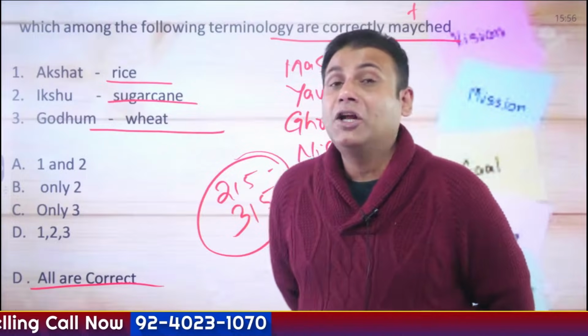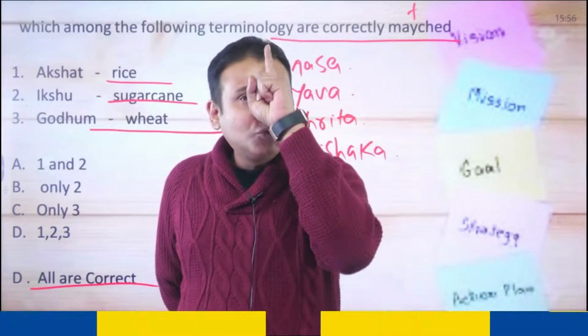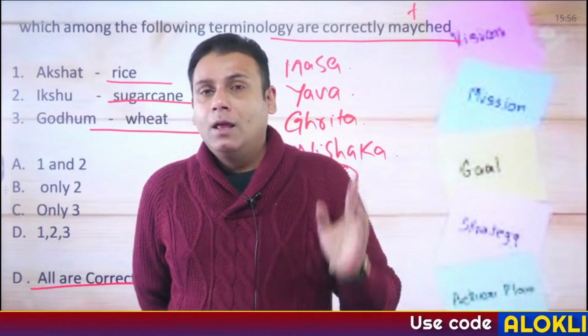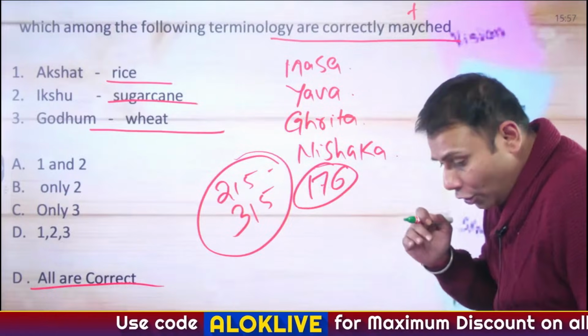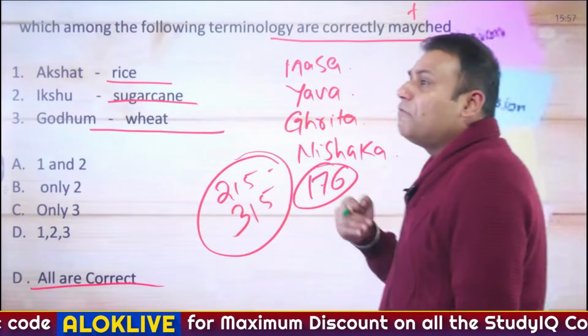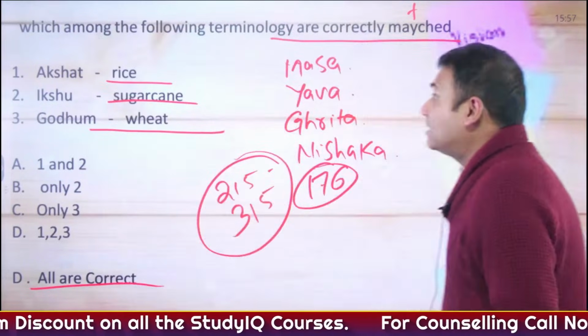Probable questions can crop up in terminologies, not only from ancient India, but also from medieval India. One more point I'm telling you. Terminologies are not only important from the perspective of Vedic civilization. There could be probable questions on terminologies from the Sangam age.